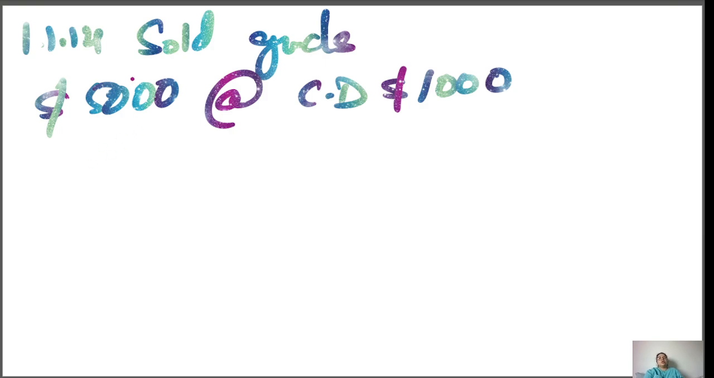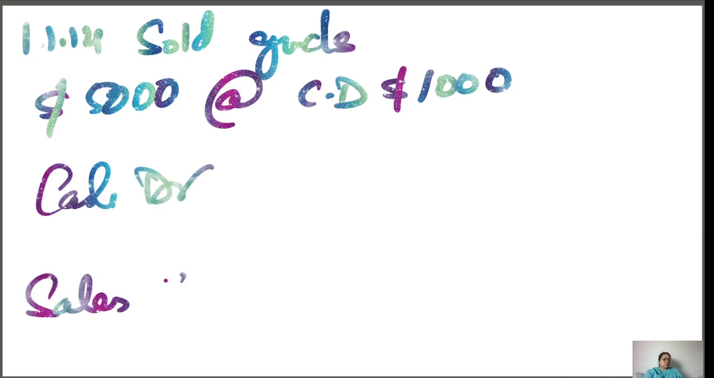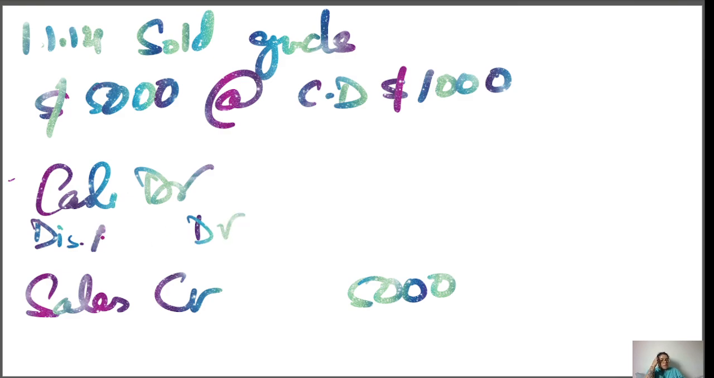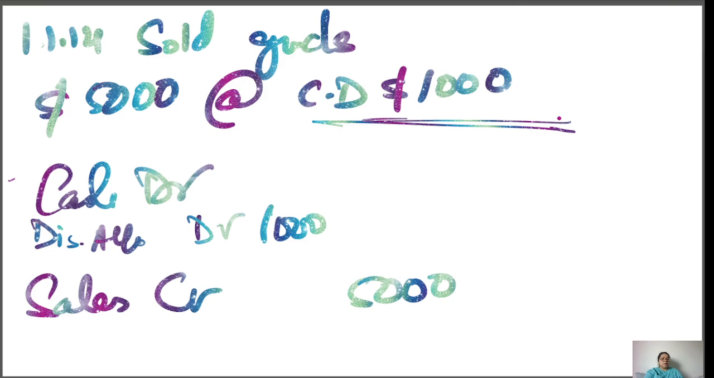Okay, so selling goods. So normal entry, cash comes in, cash debit, sales credit, sales 5000. And I told you wherever the cash is, discount will be on the debit only. So discount allowed, debit. 1000 is the cash discount given directly. So cash will be 4000. That's how you have to solve this.